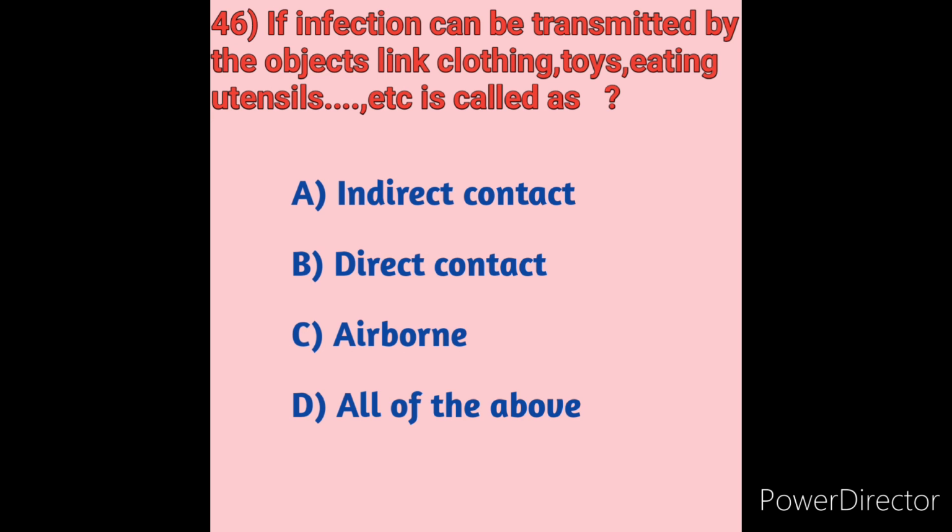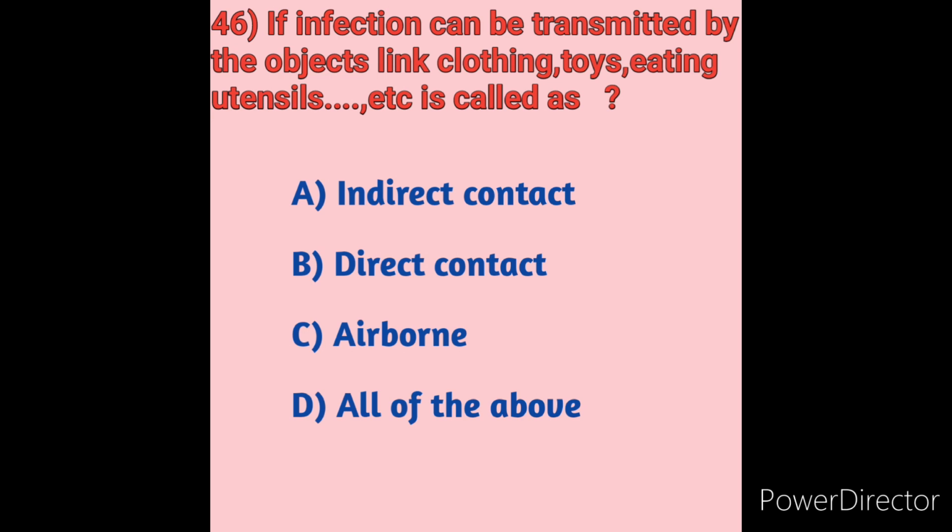An infectious agent transmitted from a reservoir to a host by suspended air particles, inanimate objects or inanimate intermediates is called indirect contact. So option A is the correct answer.